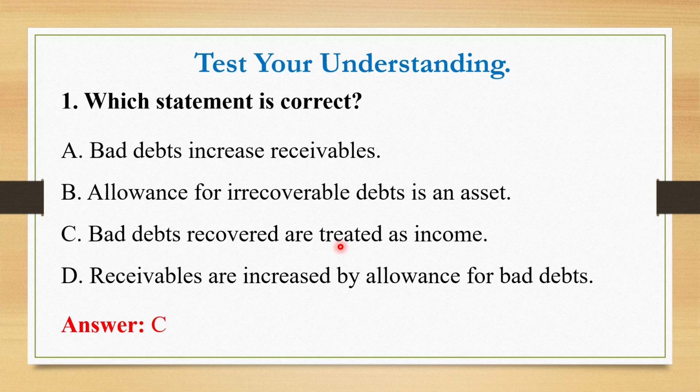The bad debts recovered are treated as an income, because previously you estimated that it would not be recovered, and you treated it as an expense. So by the time it is now recovered, you have to set off that amount by recording it as an income, to be cancelled by the expense you recorded previously.